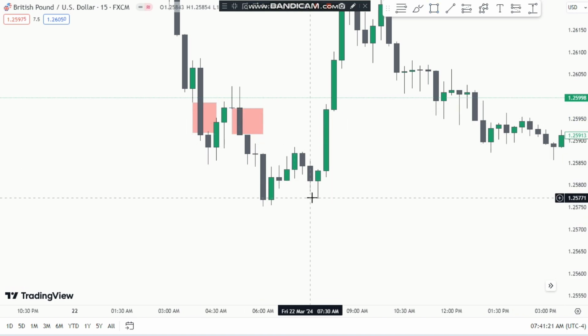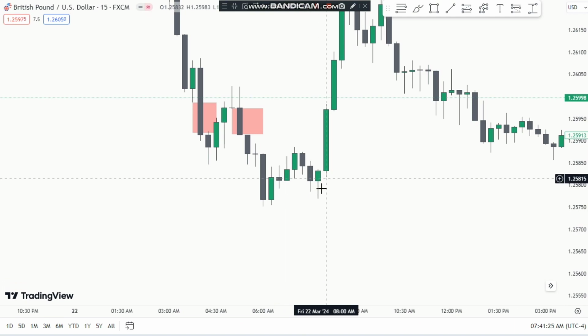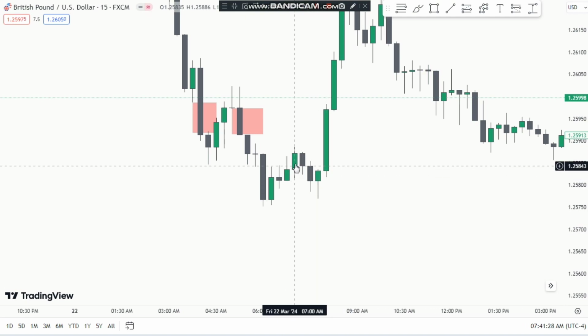Now what is a swing high and swing low? You can see this candle, this central candle made the low, not these two. So this is your swing low. And this is your swing high. You can see this central candle made the top. This is a swing high.